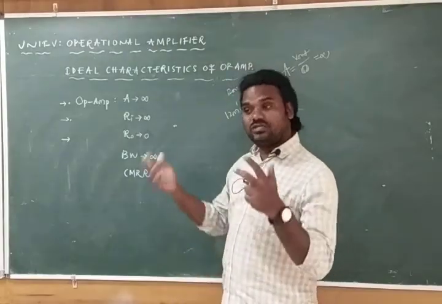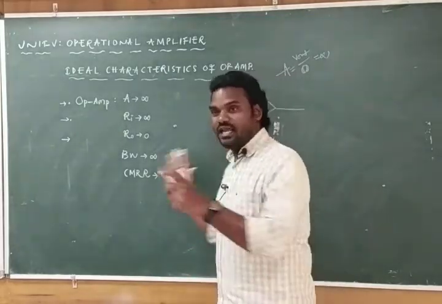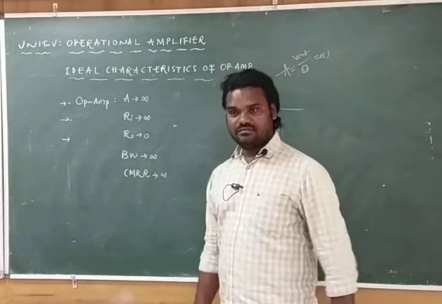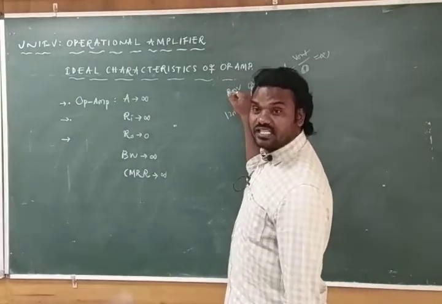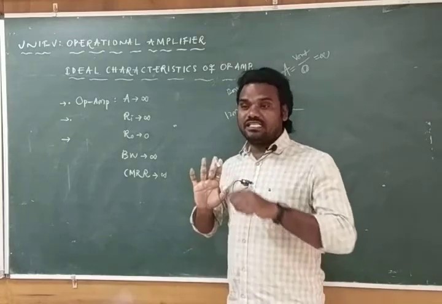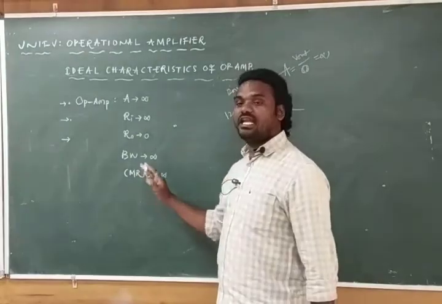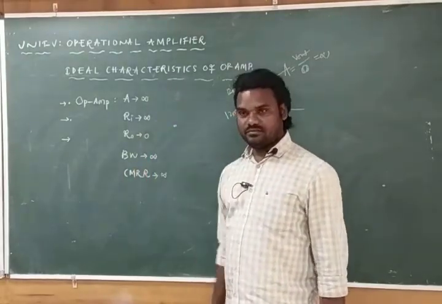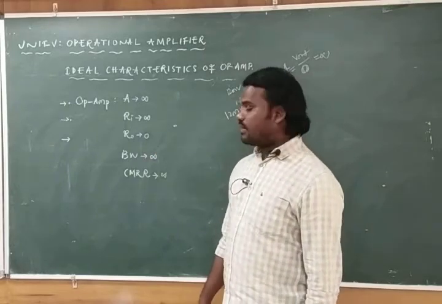So when the two signals are the same, the rejection ratio will be infinity. It is not accepting the signal. What signal is it accepting? 0. That means it is rejecting all the signals. That is about common mode rejection ratio being infinite. How many completed? 5 completed.